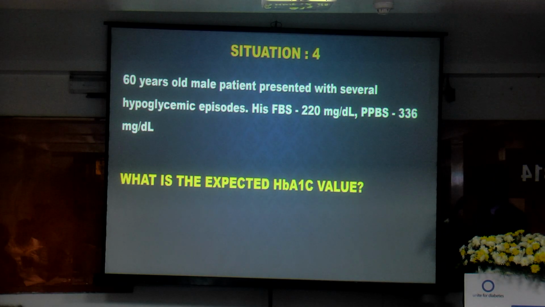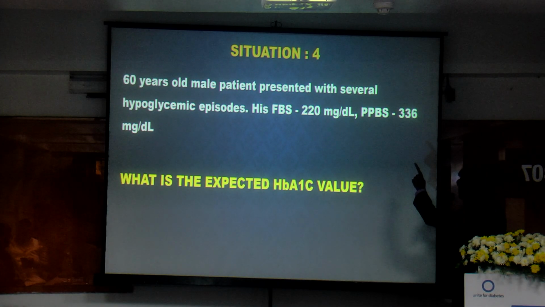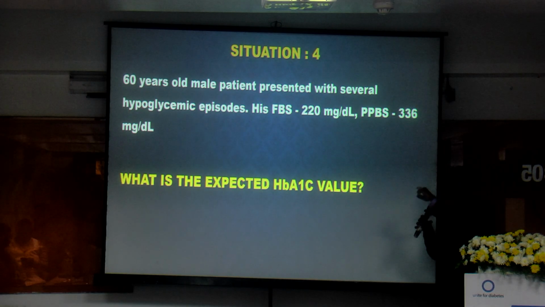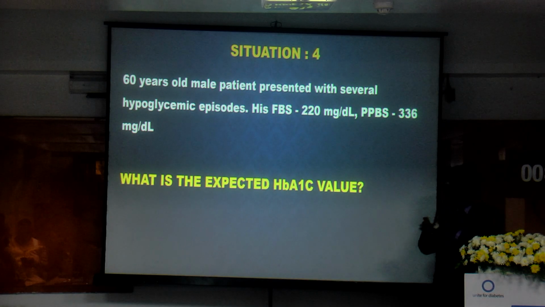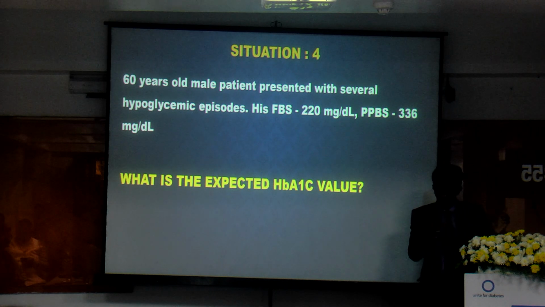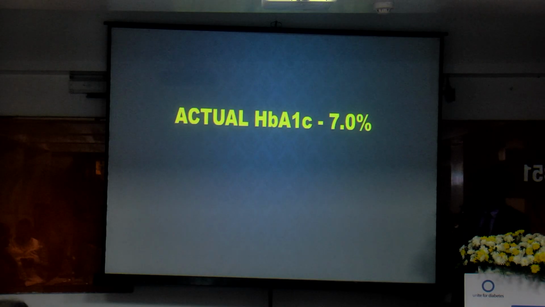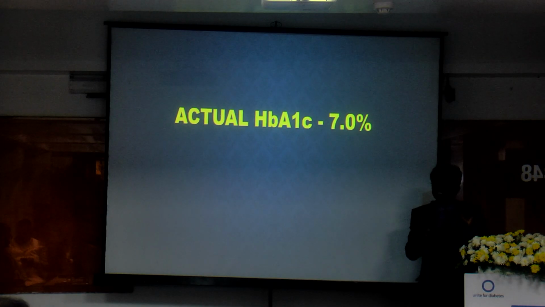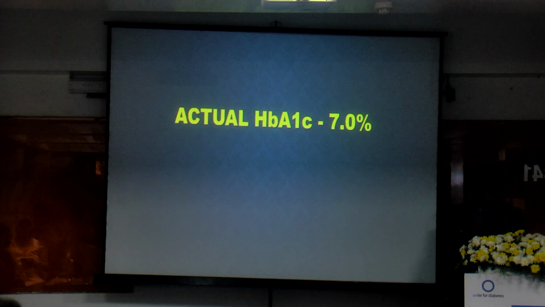Then a 60-year-old male patient presented with several hypoglycemic episodes. His fasting sugar is 220, postprandial 336. When you go by the clinical signs, by the hypoglycemic symptoms, what is the expected HbA1c? Somewhere around 5 to 5.5. But if you go by fasting and postprandial around 336, what is the expected HbA1c value? Around 11%. So what is the actual HbA1c value? 7%. So the 7% HbA1c value never reflected the hypoglycemic episodes, and unfortunately never reflected the hyperglycemic episodes also, because fasting and postprandial were high